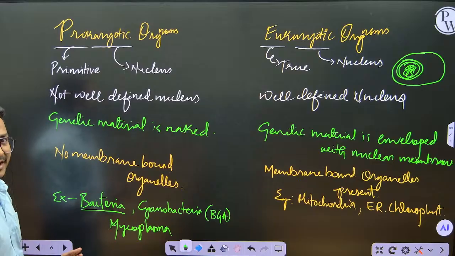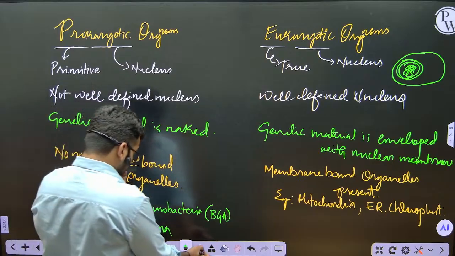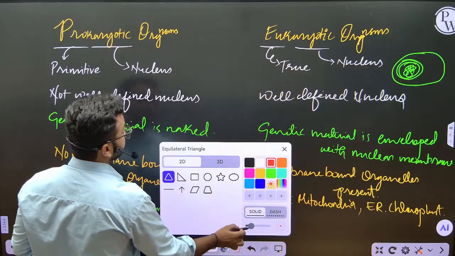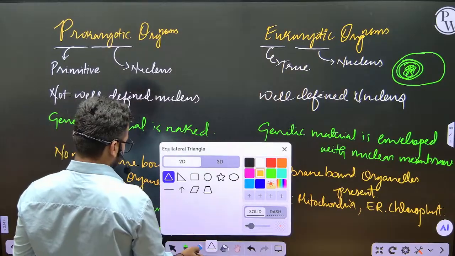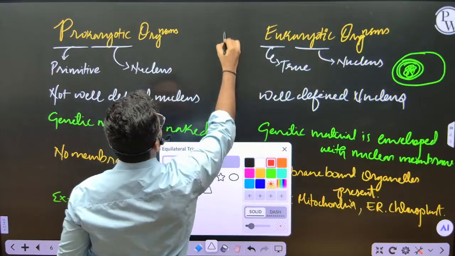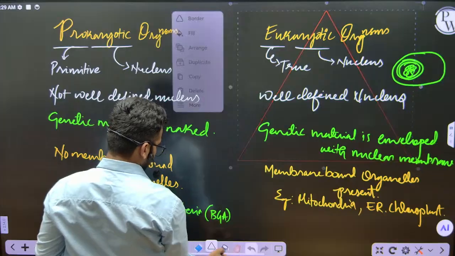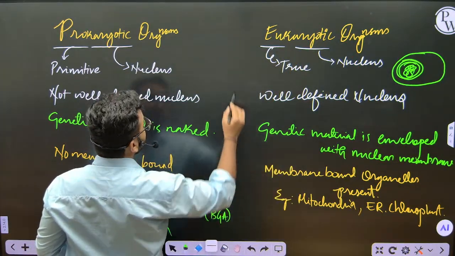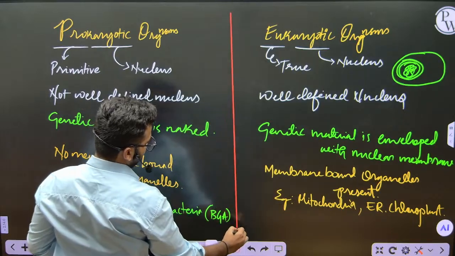So these are prokaryotic organisms. I hope you got clarity on the differences between eukaryotic organisms and prokaryotic organisms. So these are the main differences.